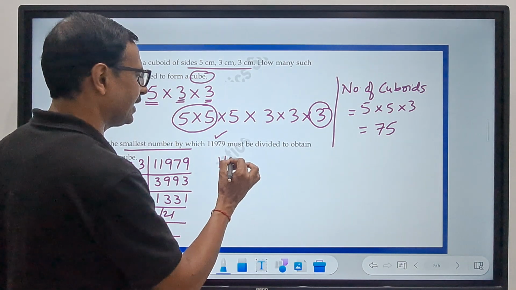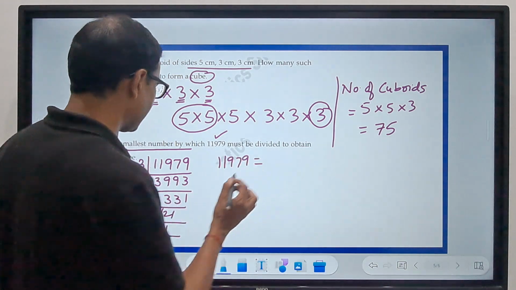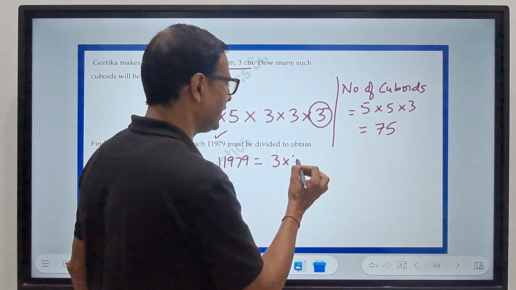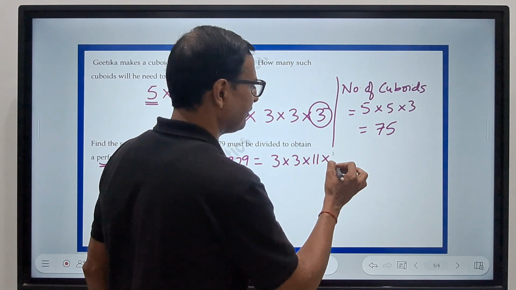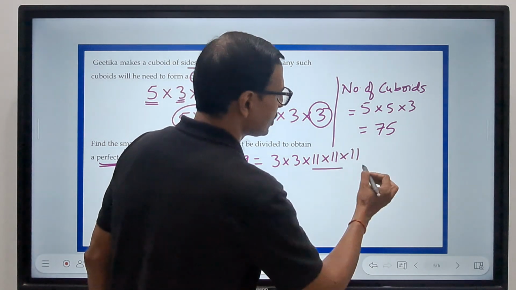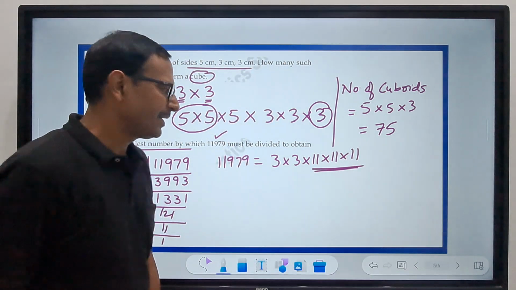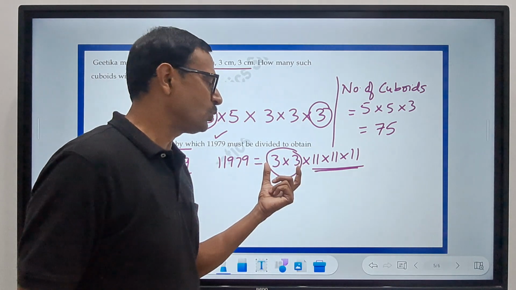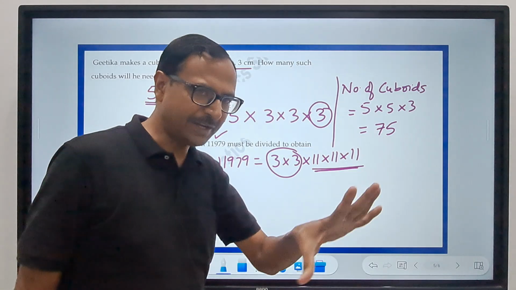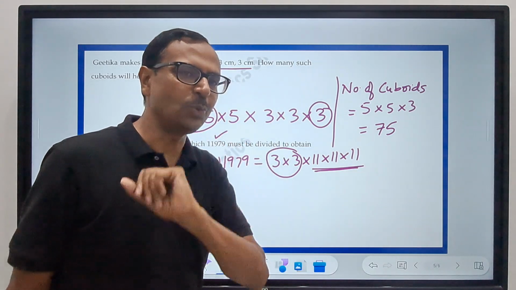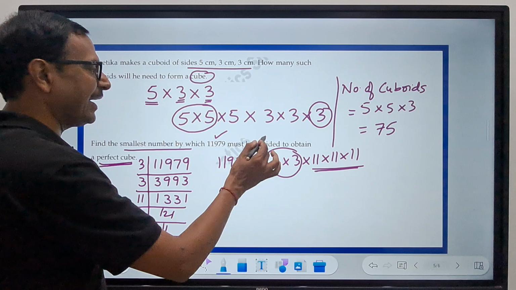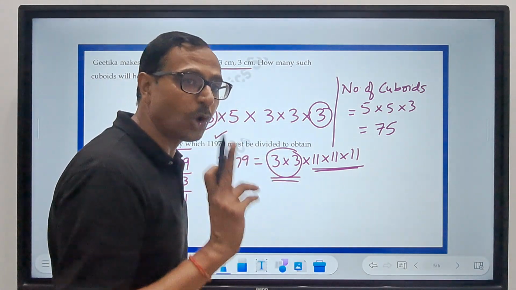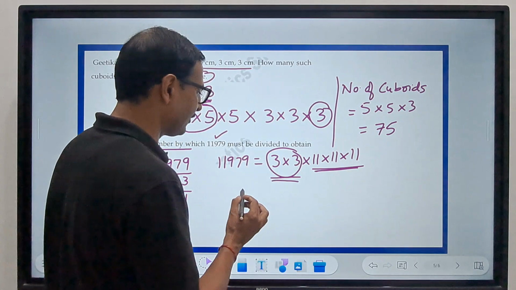So 11979 is actually the product of these factors. 3 times, 3 times, 11 times, 11 times, 11. Now this already forms a triple. This does not form a triple. So if I eliminate these two, it will become a perfect triple, right? Or a perfect cube. So when you have to divide, you have to eliminate the extra factors which are not making triples.